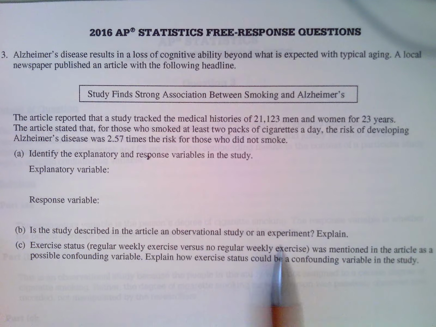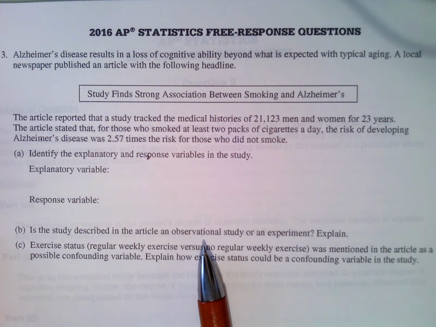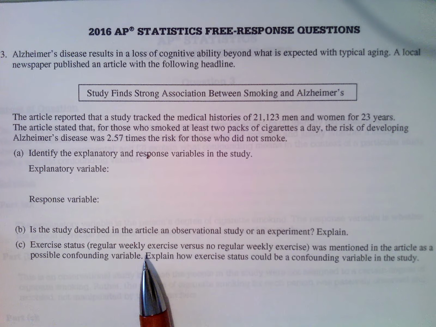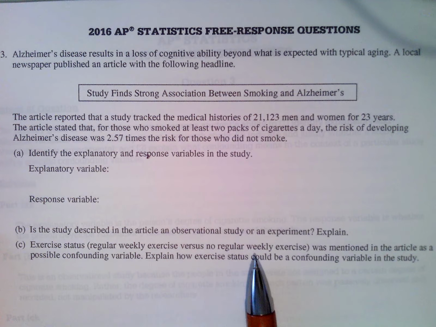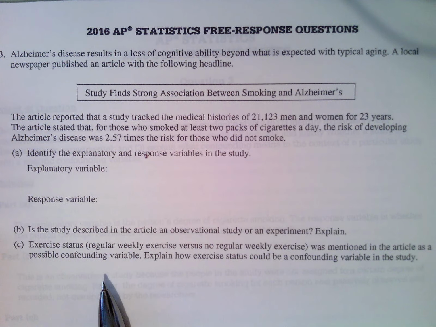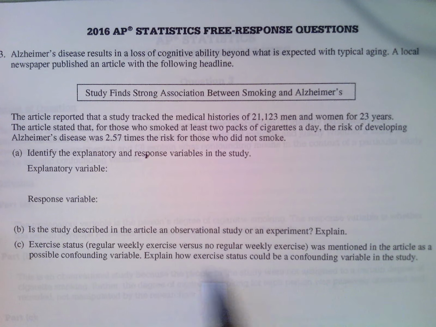Part C: exercise status, regular weekly exercise versus no weekly exercise, was mentioned in the article as a possible confounding variable. Explain how exercise status could be confounding in the study. Well, it goes back to this. If it was an experiment, we would have controlled how much people exercised, and we would have blocked them: all the people who exercise in this block, and all the people who don't exercise in this other block.